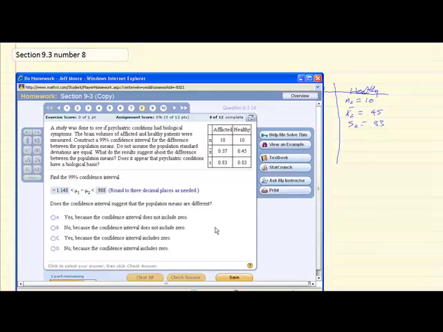Does the confidence interval suggest that the population means are different? What we will notice is that 0 is included in this interval. If the difference is 0, if when we subtract the population means we get 0, it means that there is no difference. So when this asks, does the confidence interval suggest that the population means are different, we would say no, because the confidence interval includes 0.